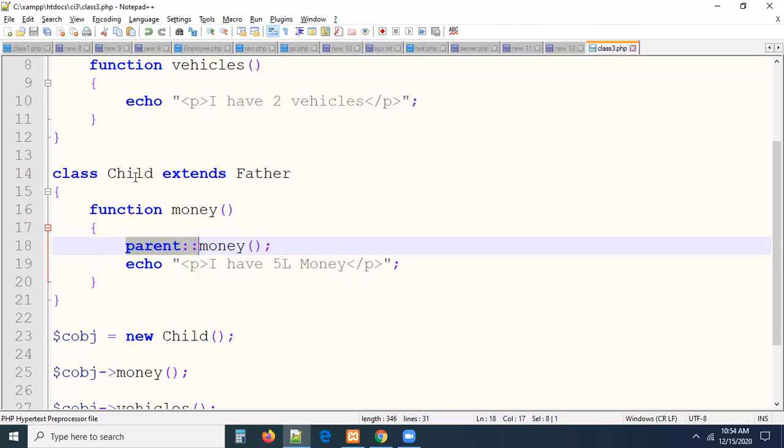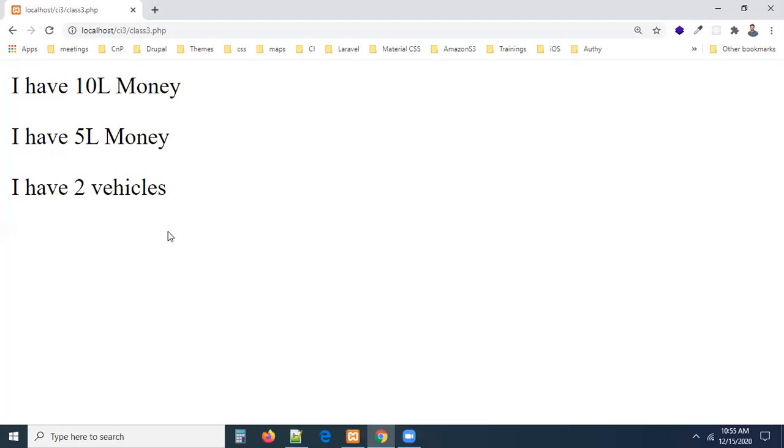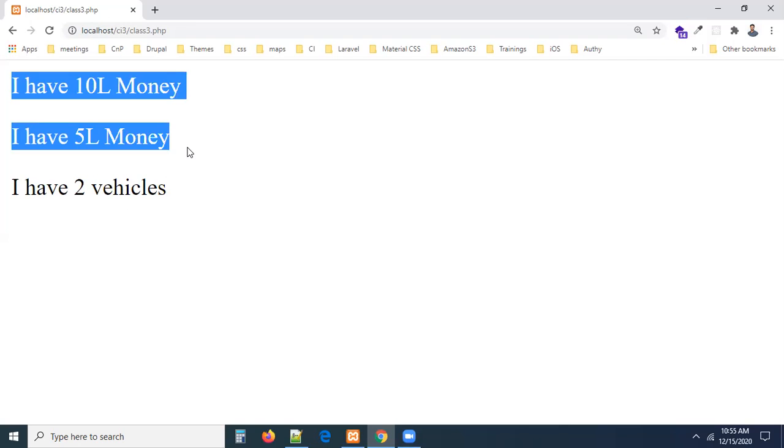What is the parent class of the current class? Child class, parent, father. So it will look for the parent money. Now what is going to happen by executing this money method? You will get the parent money, and you will get the child money as well. Can you see now? This is the way of getting output. I have 10L money, I have 5L money.